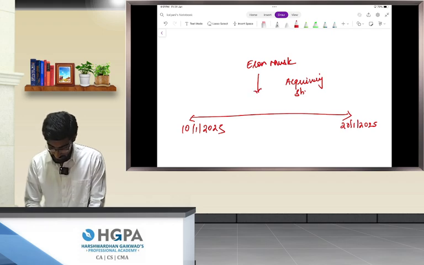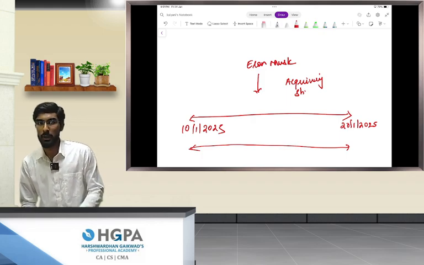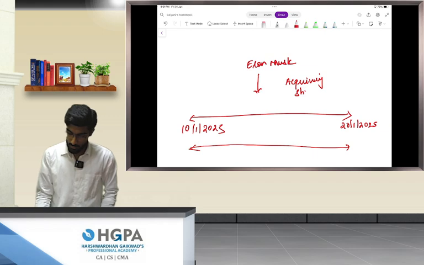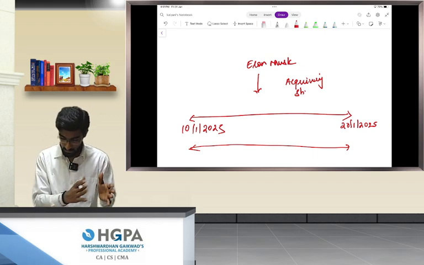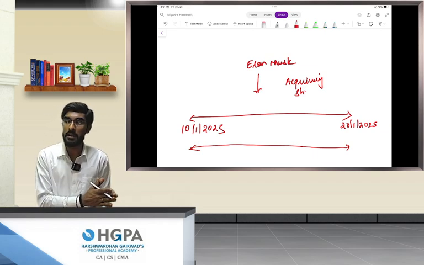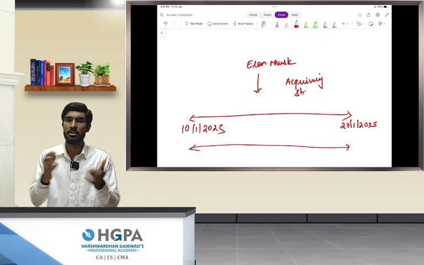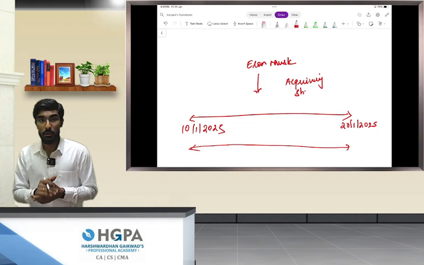Whoever wants to sell their shares during this period can sell their shares to Elon Musk. Okay, whoever wants to sell their shares between 10th Jan to 20th Jan can sell their shares to Elon Musk. Now what this rule is saying is that